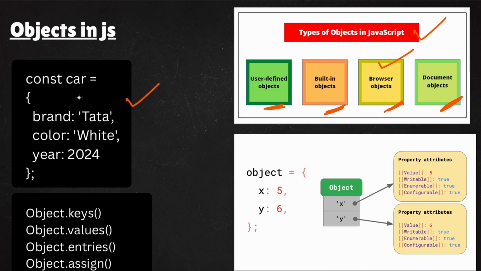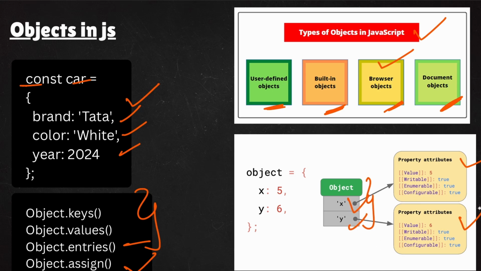This is the syntax of how you can declare an object: const car, and you declare the properties of the car. And you can use Object.keys, Object.values, Object.entries, Object.assign. Okay, so the property attributes are these, and you can also see here, if you have an object with two properties, x and y, then for each value we have all these properties.